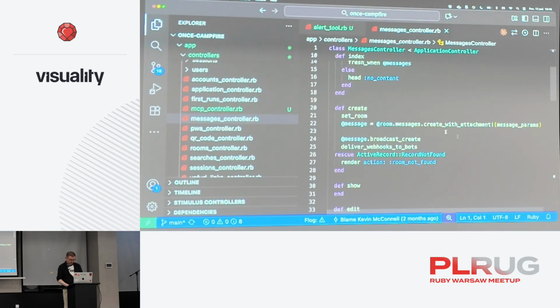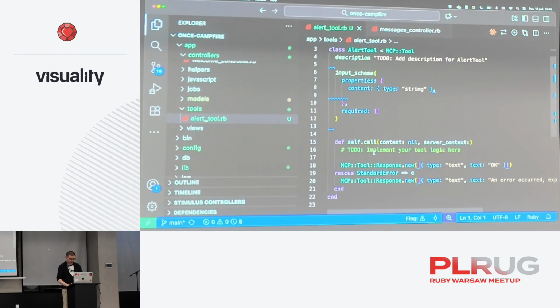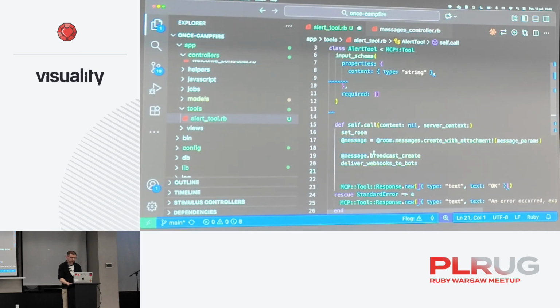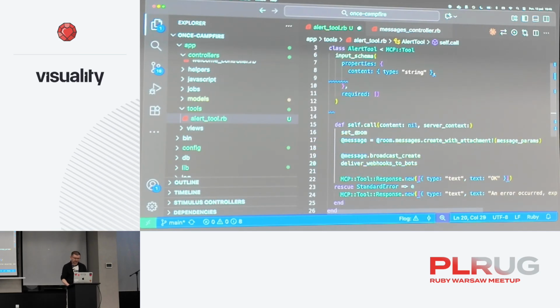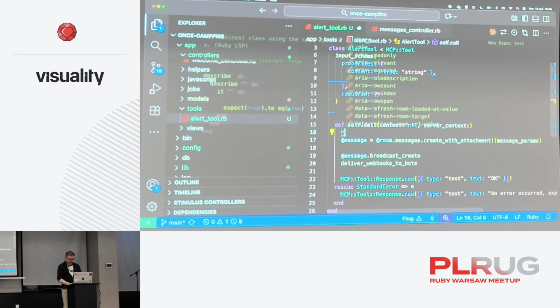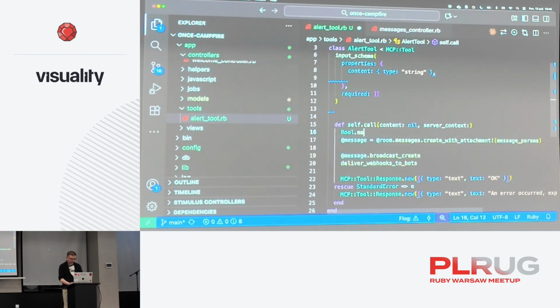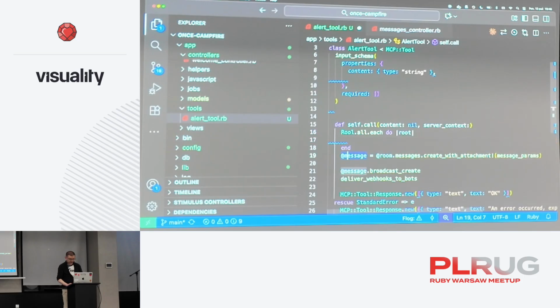Right. So in order to create a message, we have to set a room, create the message, and broadcast the message to everyone. So if we just copy this into our tool, it would almost work. Set room, well, for us, it's like Room.all.each, pretty much this, right?